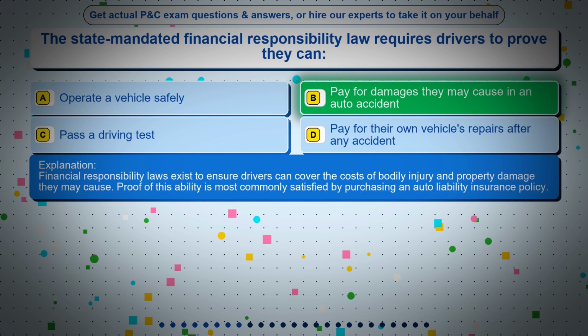Financial responsibility laws exist to ensure drivers can cover the costs of bodily injury and property damage they may cause. Proof of this ability is most commonly satisfied by purchasing an auto liability insurance policy.